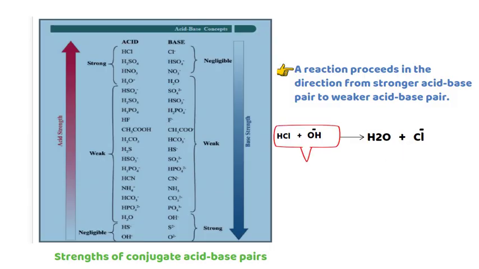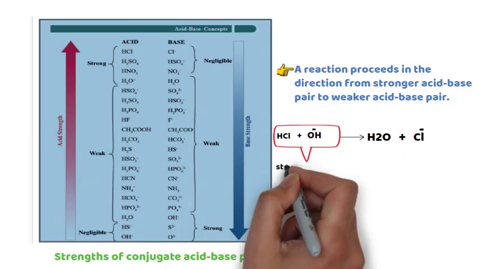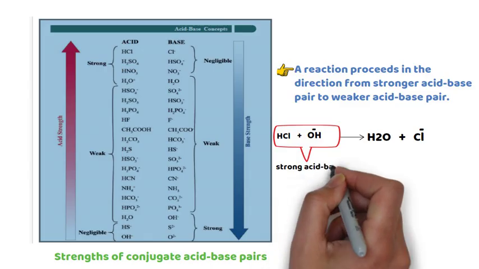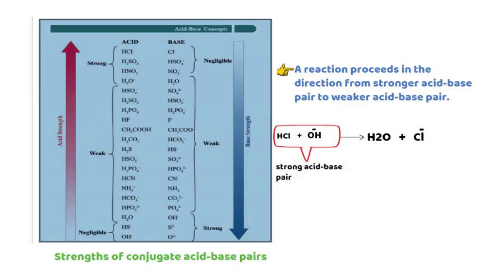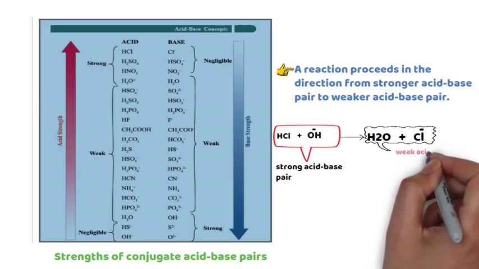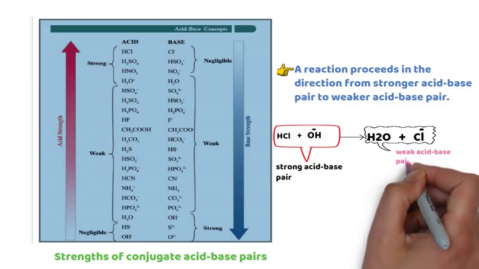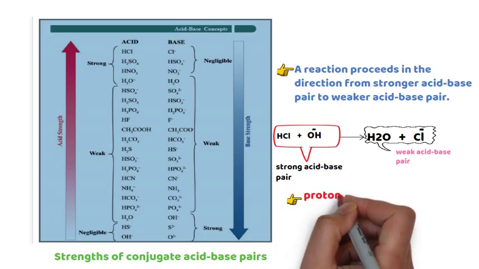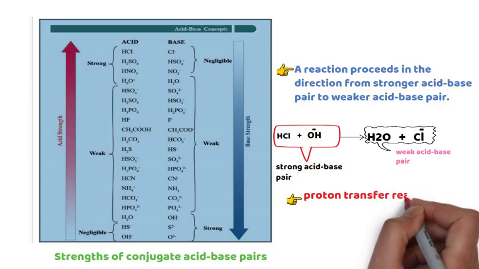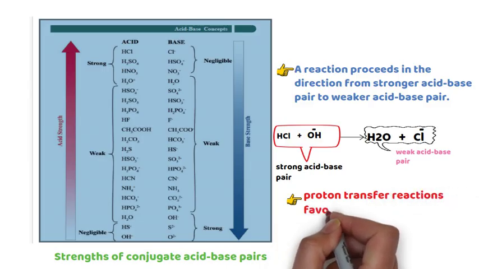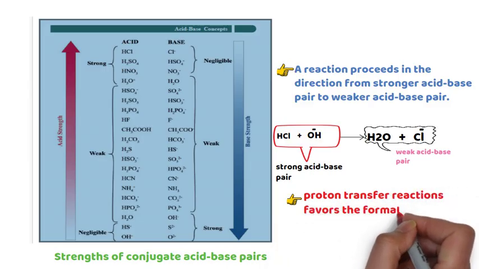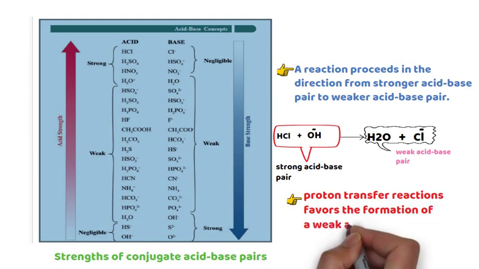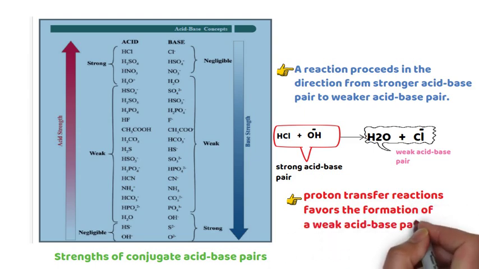Water is a weak acid and chloride ion is a weak base. A strong acid-base pair reacts together and finally produces a weak acid-base pair. A proton transfer reaction favors the formation of a weak acid-base pair, just as we have seen above.